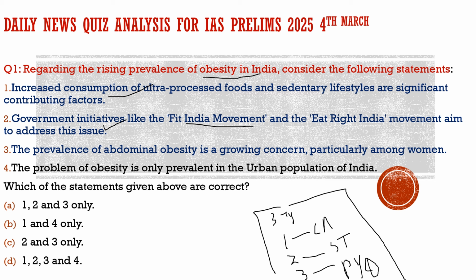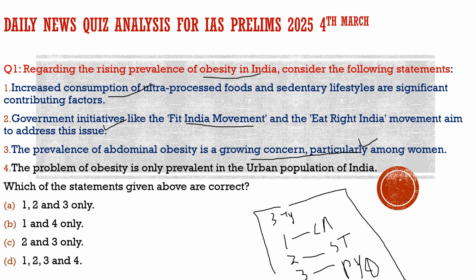Third statement: the prevalence of abdominal obesity is a growing concern, particularly among women. 100% correct. And this is one of the drawbacks of the BMI, body mass index, which is used to find obesity in India. One of the drawbacks is that body mass index does not tell us where the fat is located. So this is the issue. The prevalence of abdominal obesity is a growing concern, particularly among women. So this statement is also correct.